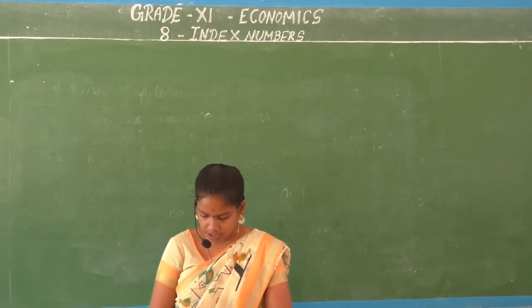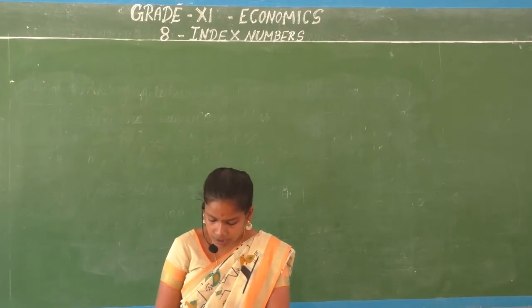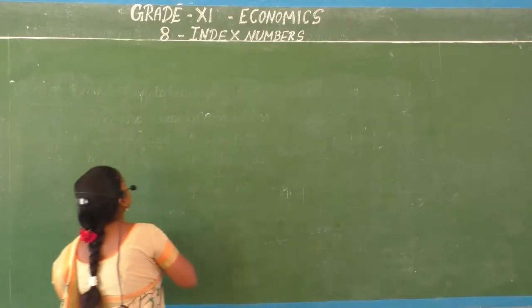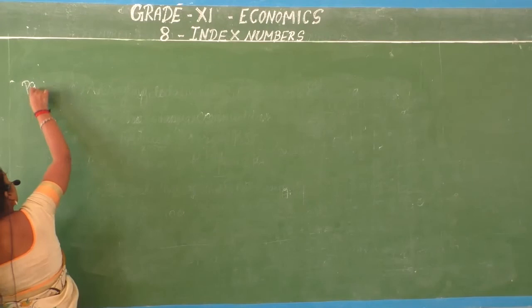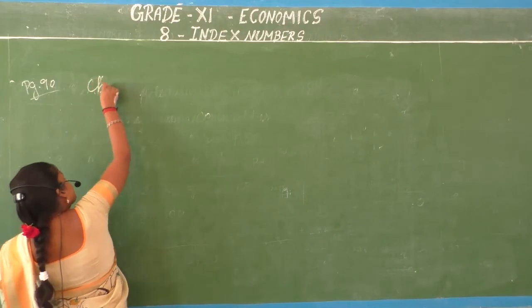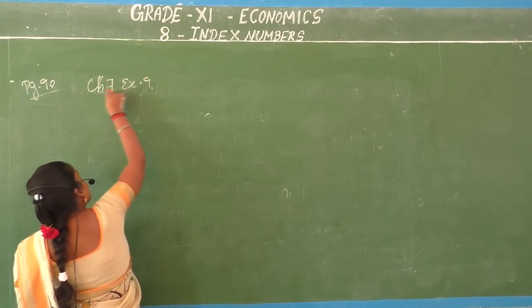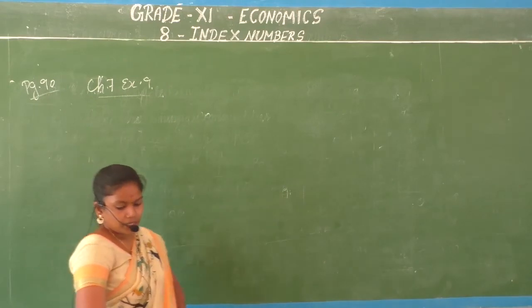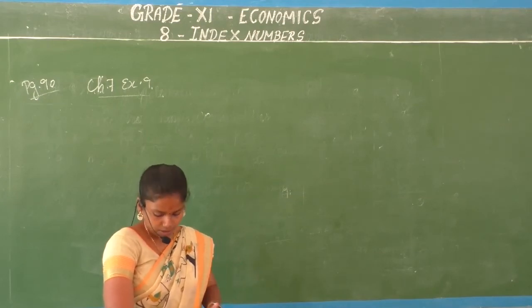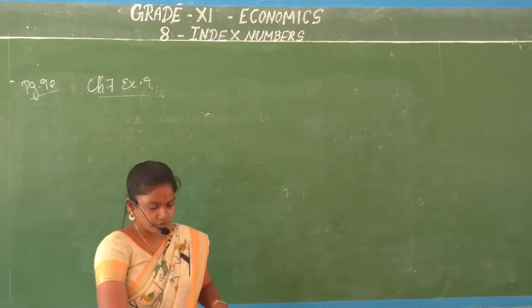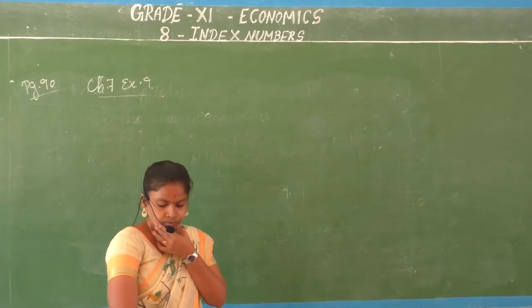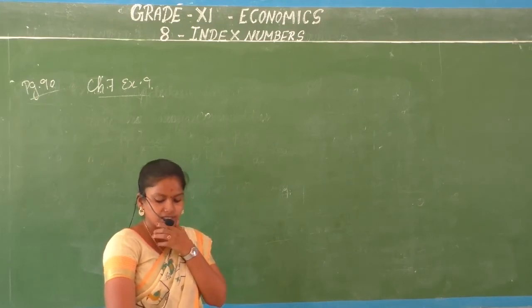So it is on page number 90. Okay? This page number 90, and it is chapter 7, exercise number 9. What is the question? Average daily wage of 50 workers of a factory was rupees 200 with a standard deviation of rupees 40. Each worker is given a raise of rupees 20. What is the new average daily wage and standard deviation?